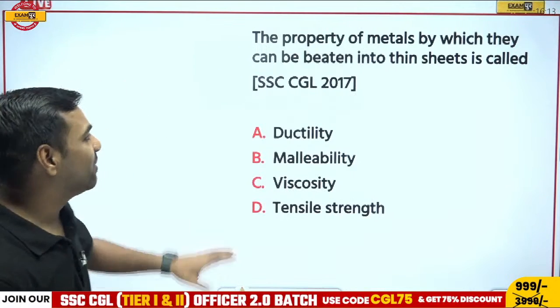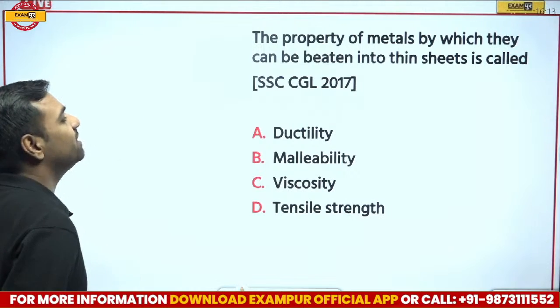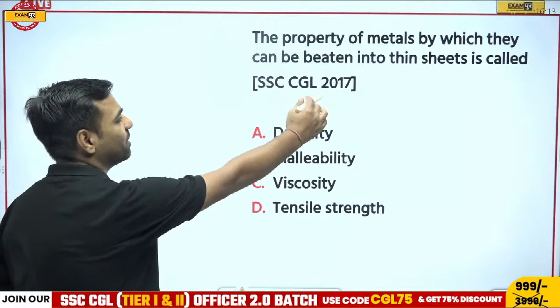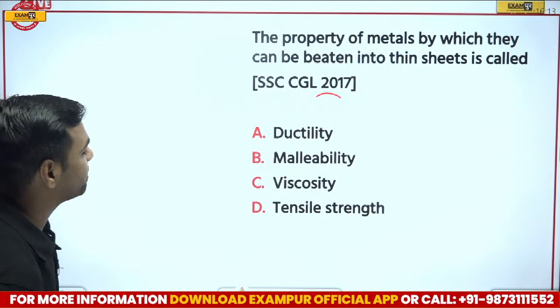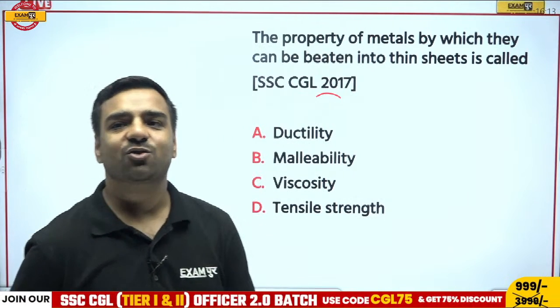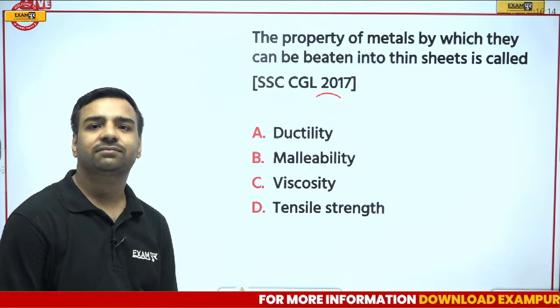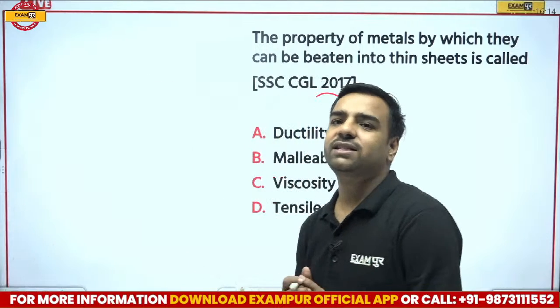Okay, so let's have a look at this part. The property of metal by which they can be beaten into thin sheets. It is what? So we have CGL's question of 2017. Is it ductility, malleability, viscosity, or tensile strength? So Abhijit is sure, sir, it is going to be B, that is malleability. Vikram, are you also going with the same answer?